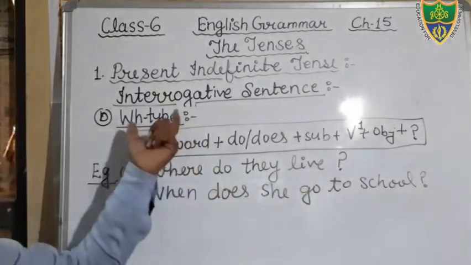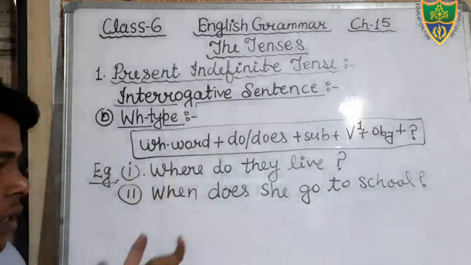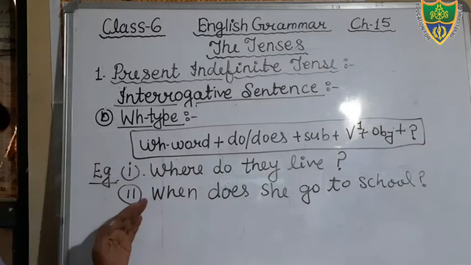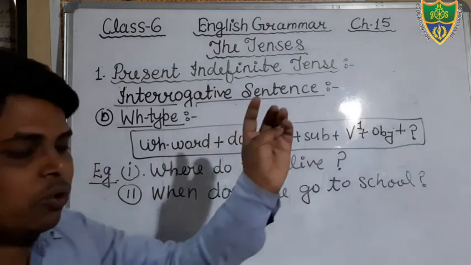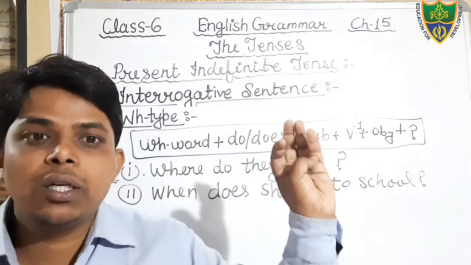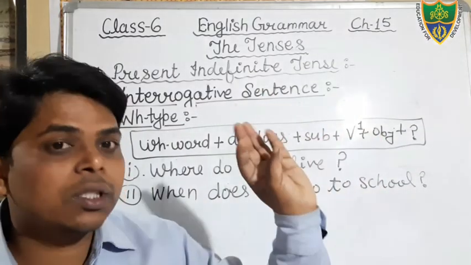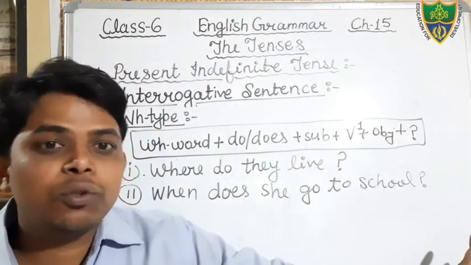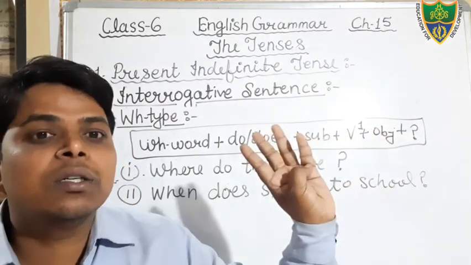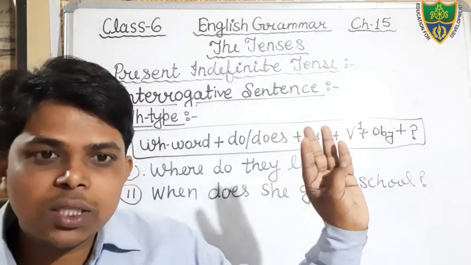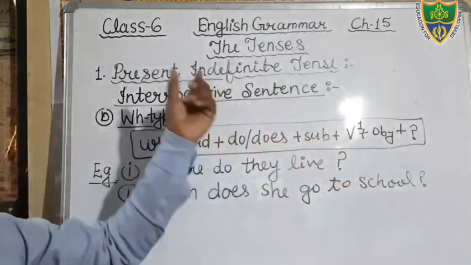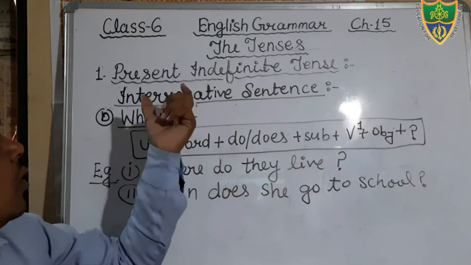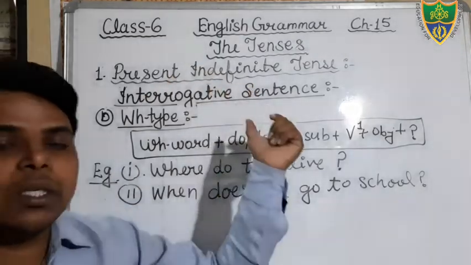That is your WH type interrogative sentences, and this is the structure and these are the examples. You write it in your notebook. Okay students, so in this way today we have discussed the negative structure. We have also discussed the affirmative structure, although we have read it in previous classes, but today again we have read affirmative sentences, negative sentences and interrogative sentences of present indefinite tense.